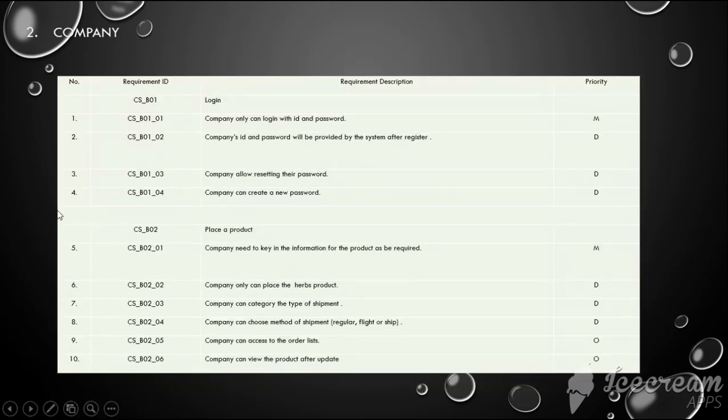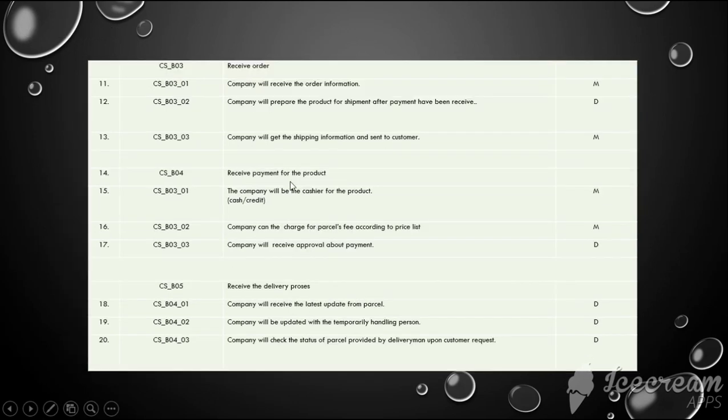Second is the header of the company. The company also has login, place a product, receive order, receive payment, and receive the delivery process. So they also have the functions of receive order, login, receive payment, and receive delivery process.